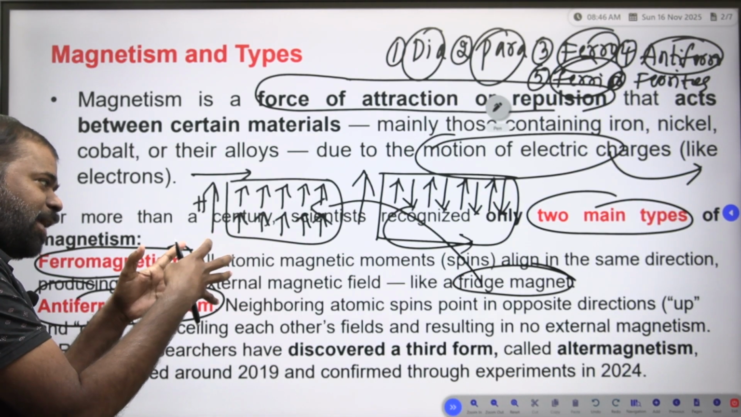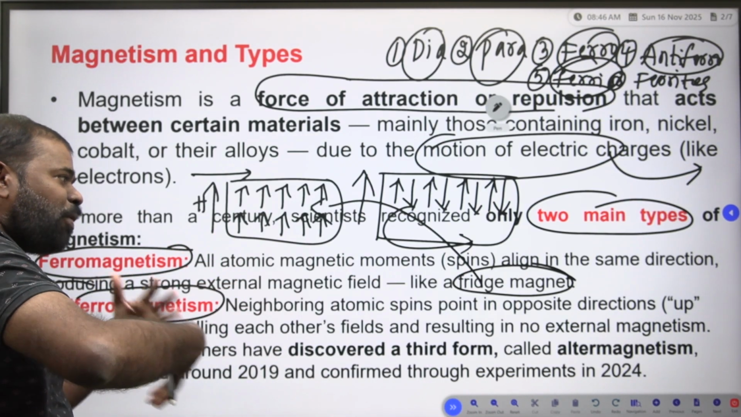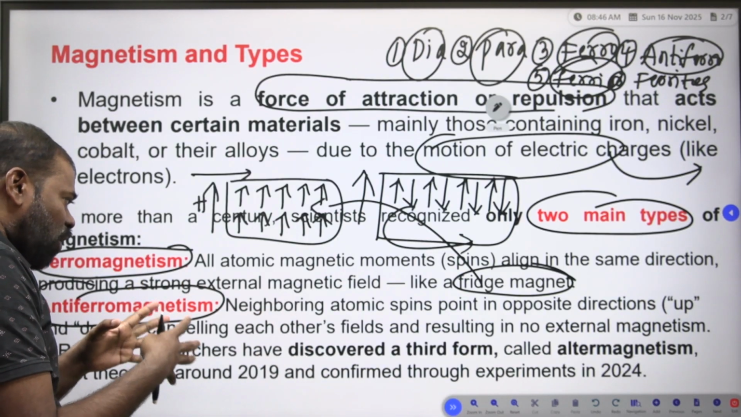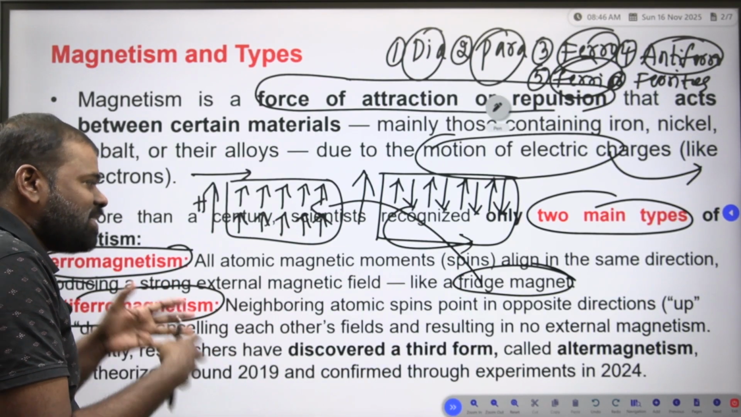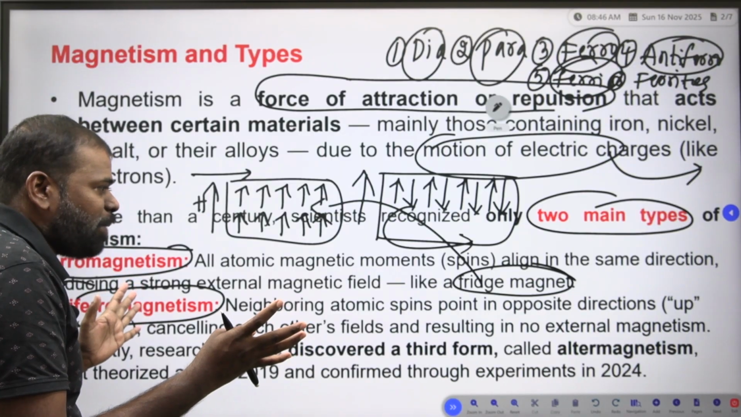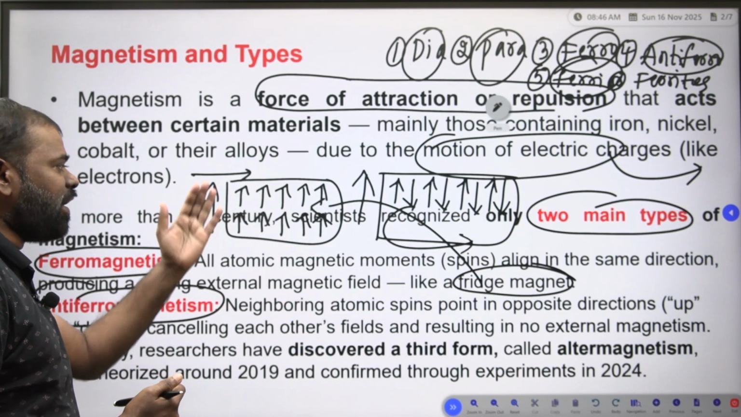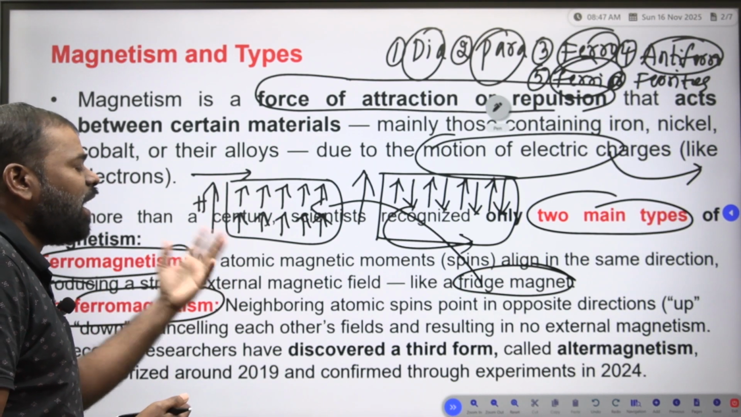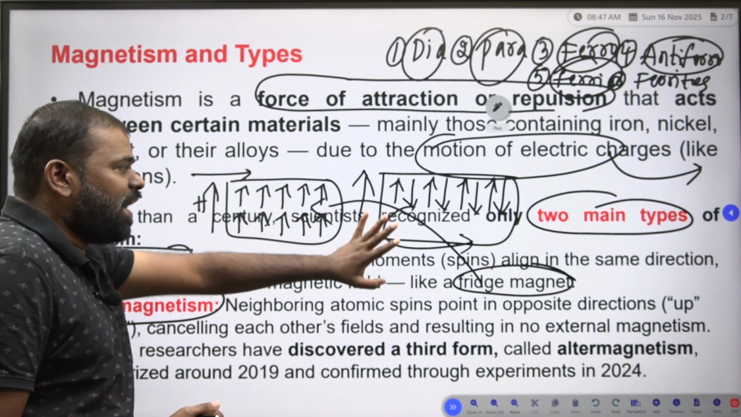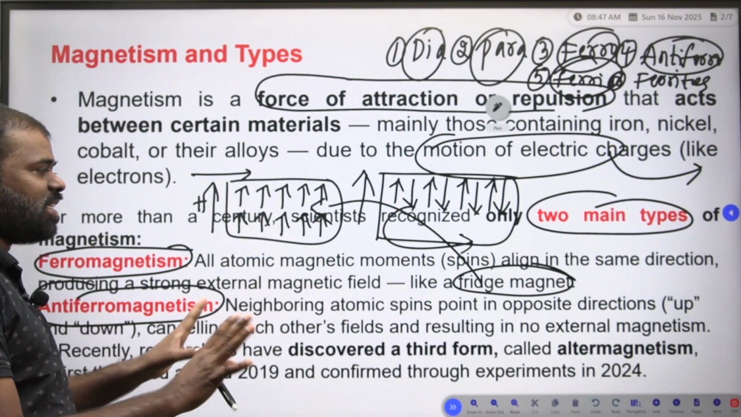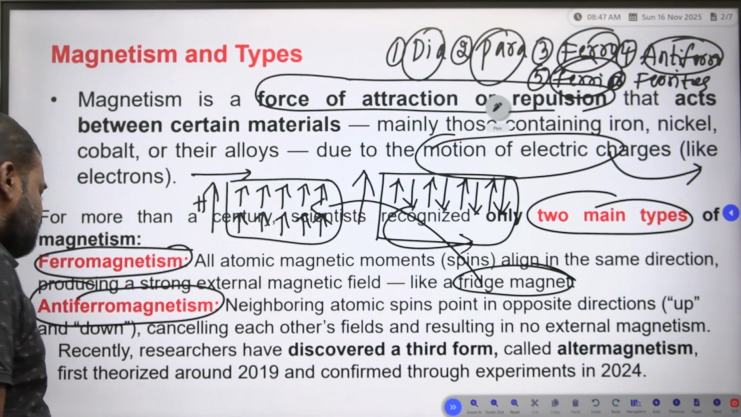The neighboring atomic spins point in opposite directions, up and down, cancelling each other's fields and resulting in no external magnetism. But in ferromagnetic material, magnetism exists, and spontaneous magnetism also exists. In anti-ferromagnetic material there is no spontaneous magnetism.